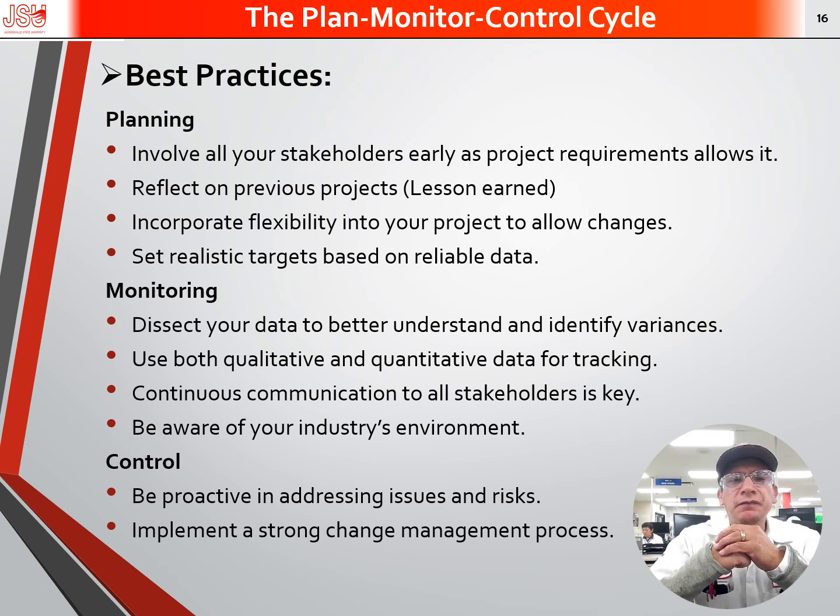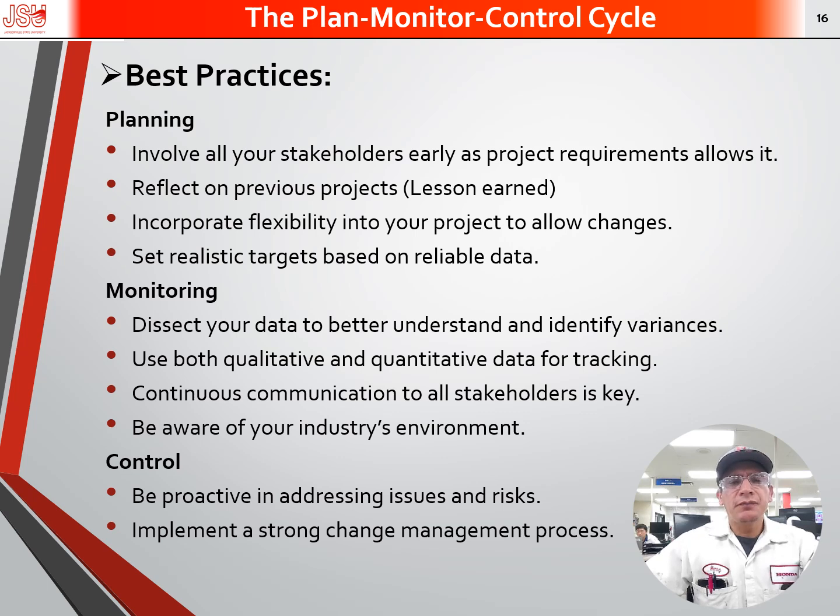Let's reflect on some project planning, monitoring, and control cycle best practices. For planning, involve all your stakeholders early as project requirements allow. Reflect on previous projects or lessons learned. Incorporate flexibility into your project to allow changes. Also set realistic targets based on reliable data.